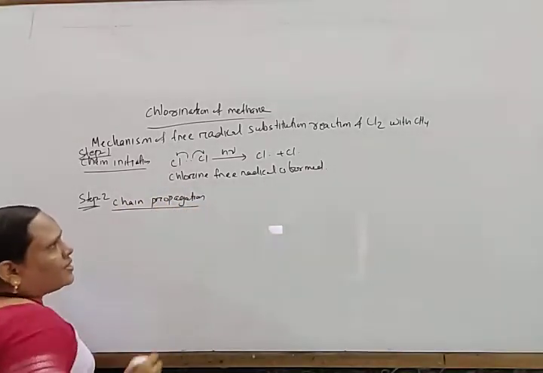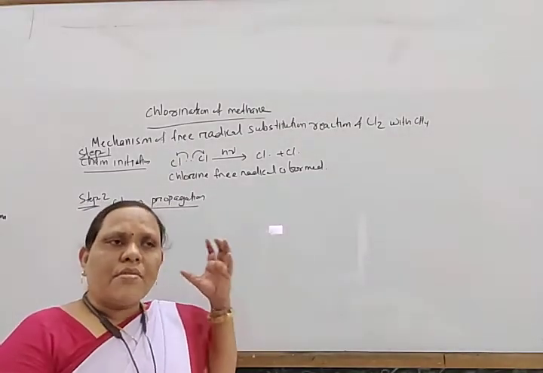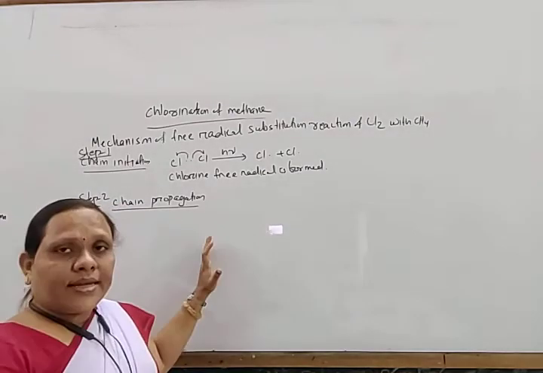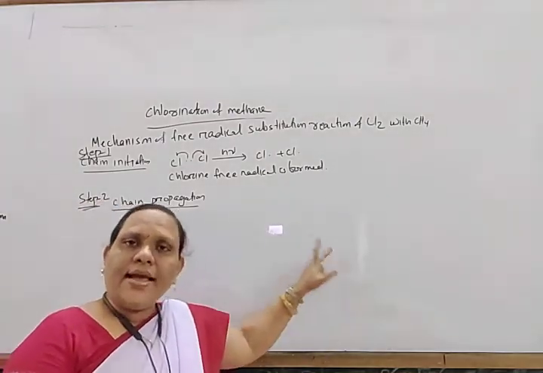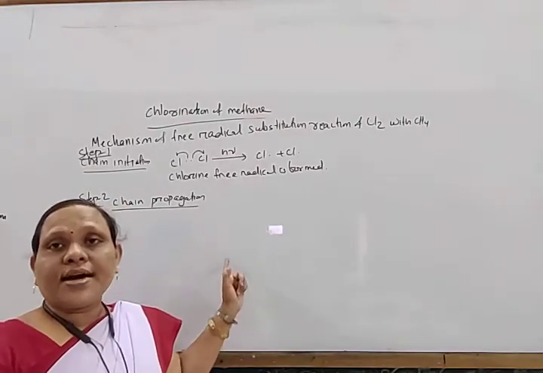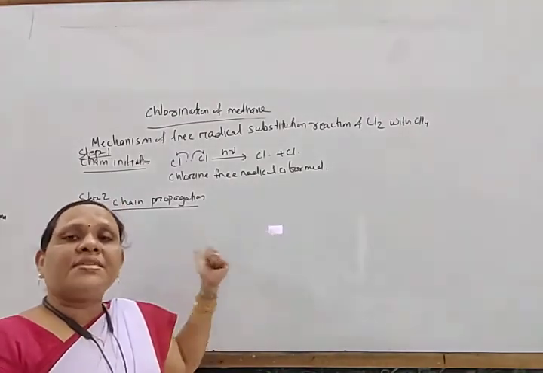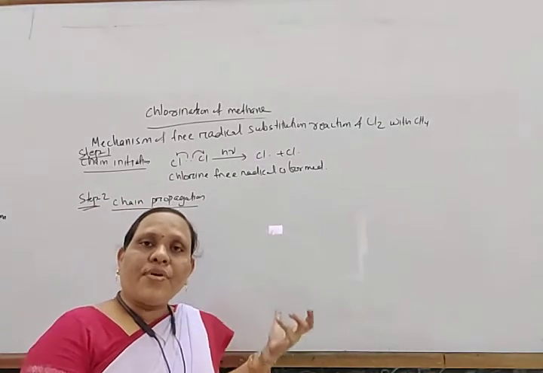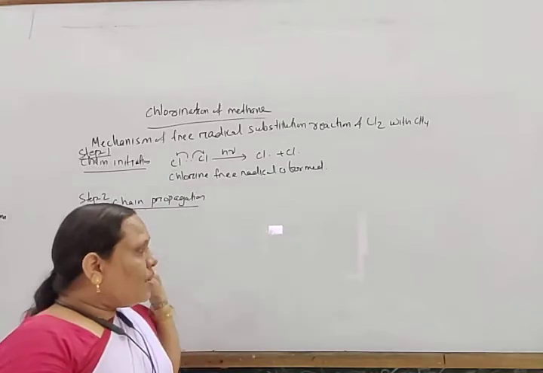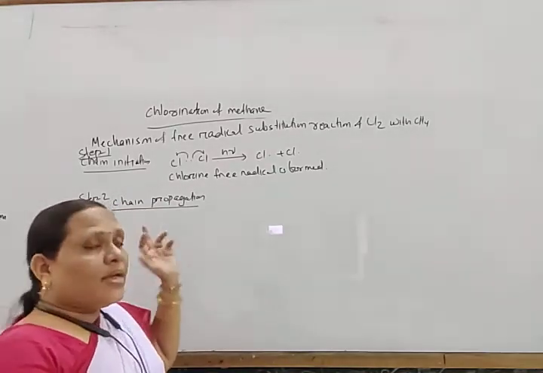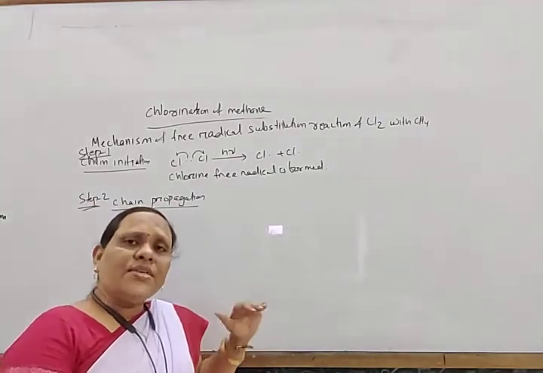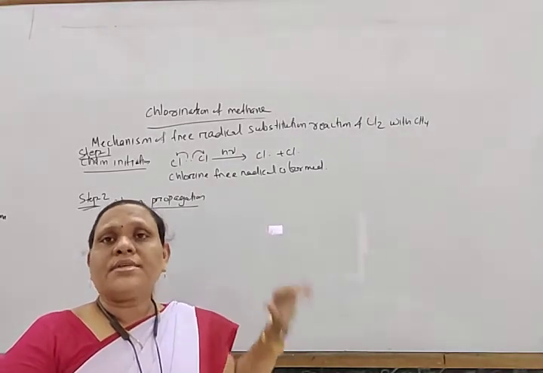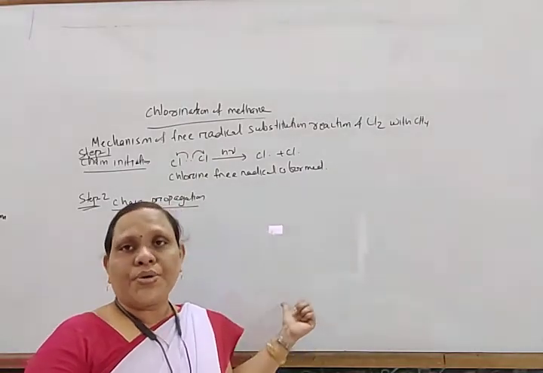In chain propagation, what happens? This chlorine free radical reacts with alkane to form HCl and it generates another free radical, this methyl. And again this methyl free radical reacts with another chlorine molecule to form methyl chloride and another chlorine free radical. So this process is continued till all the hydrogen atoms are replaced by chlorine atoms.